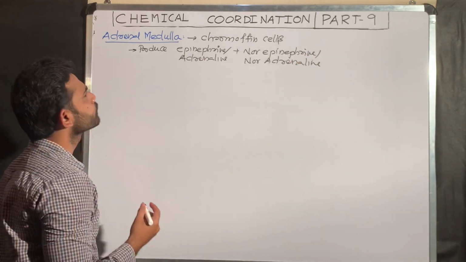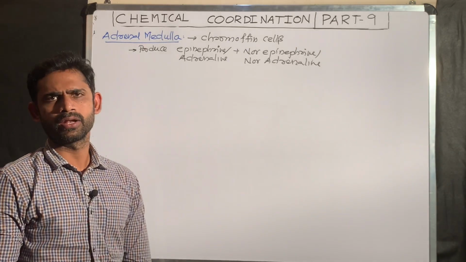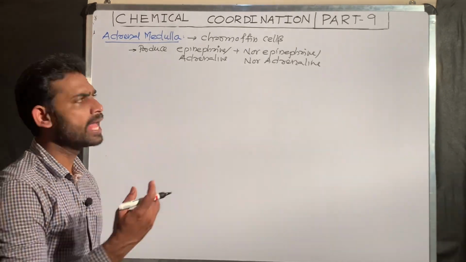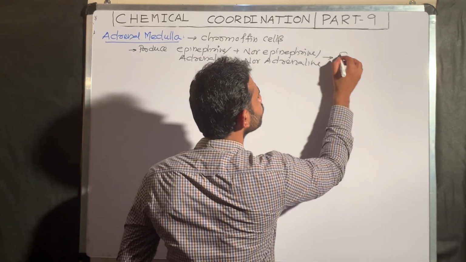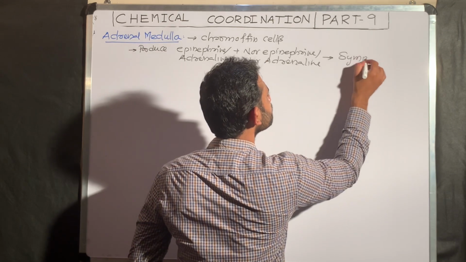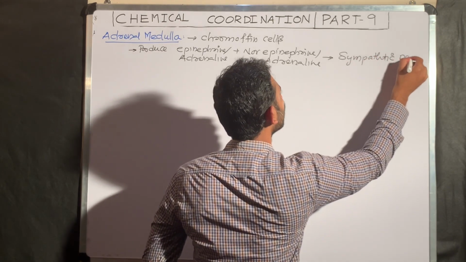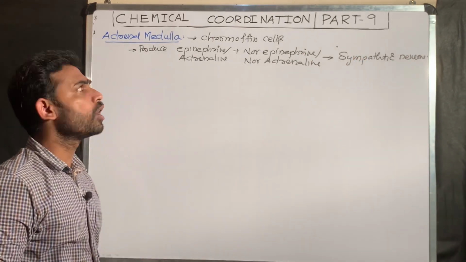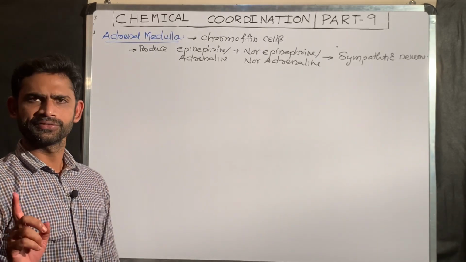The two hormones produced by the adrenal medulla include epinephrine and norepinephrine, or adrenaline and noradrenaline, under the influence of, this point is important, sympathetic neurons. That means the function of the adrenal medulla is controlled by the ANS, the autonomic nervous system.